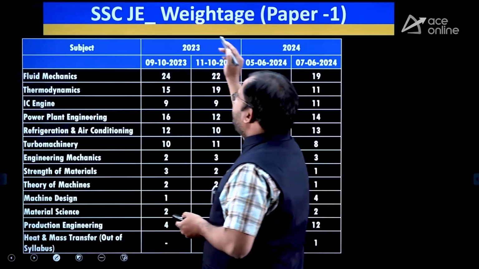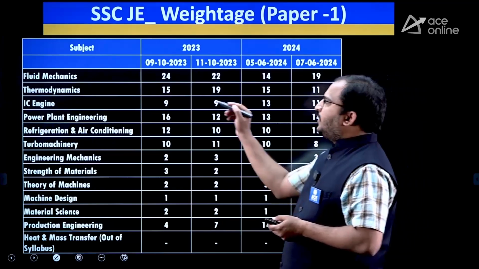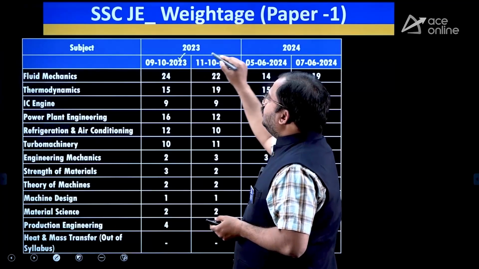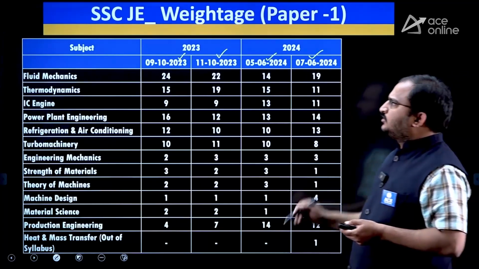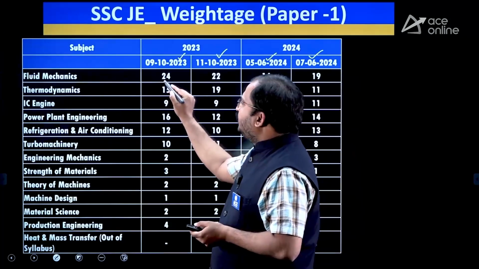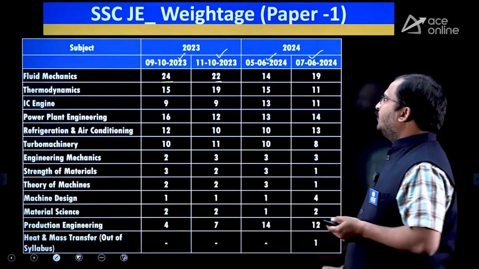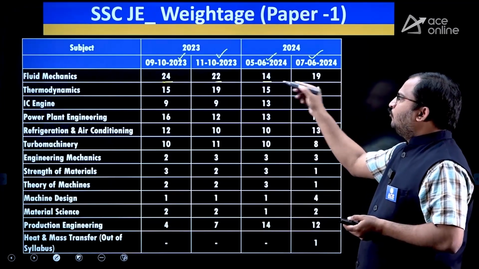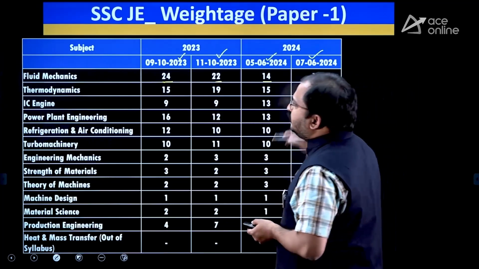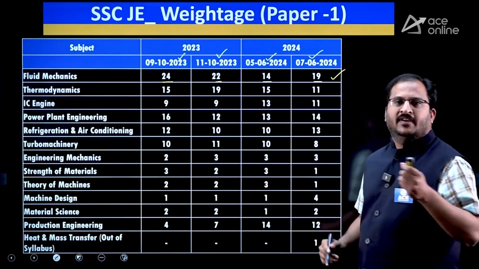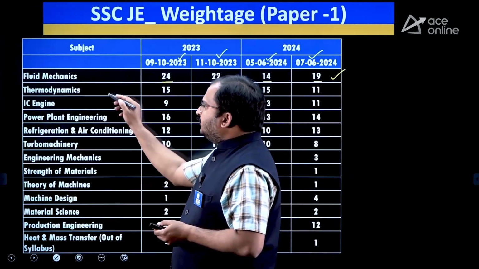Then coming to the weightage of paper 1, in the last 2 years for paper 1, 2 sessions of examination were conducted. In the 2 sessions of 2023, you can observe fluid mechanics: first session 24 marks, second session 22 marks. Then in 2024, first session 14 marks, second session 19 marks. So, this fluid mechanics subject has very good importance in the SSC-JE examination. So, try to go through that.